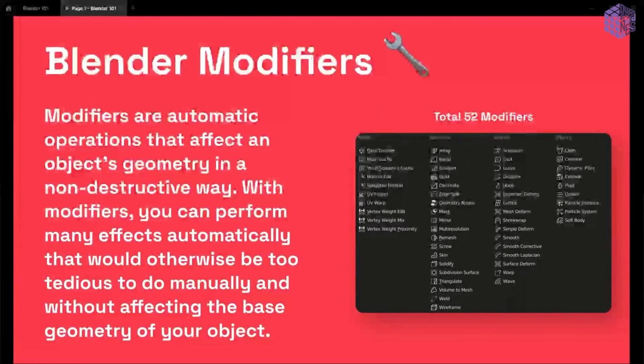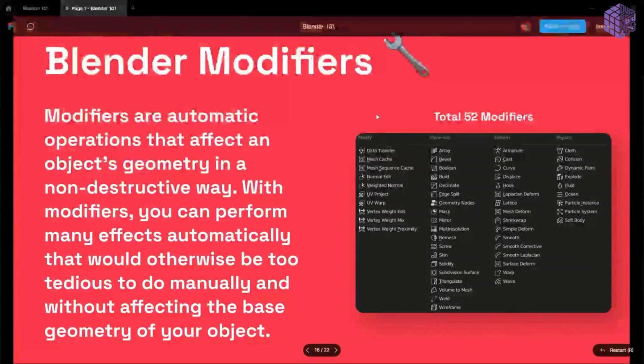So working with modifiers really saves your RAM, in most cases, and don't get scared. You are not going to memorize all of these. You are only going to work with the generate modifiers. Among them, there are array, bevel, and mirror, which I mostly use, and Solidify. I only use 4 or 5 modifiers. The others are for high-level advanced tasks.